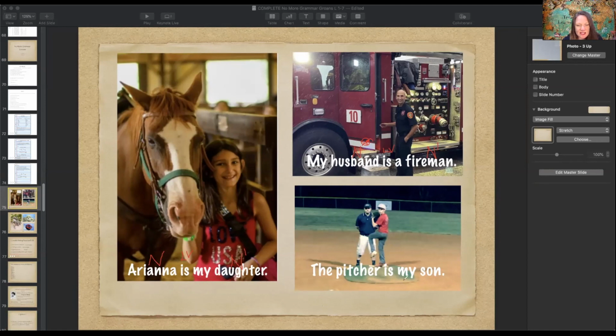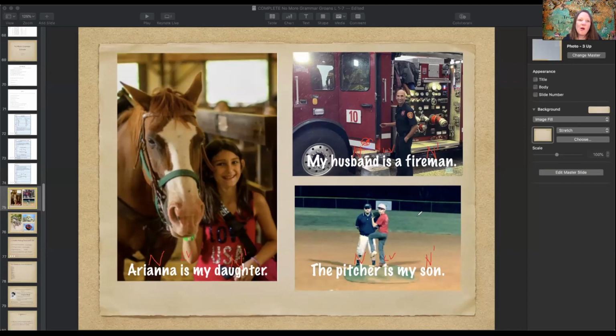The pitcher is my son. Is is my linking verb. Pitcher is the subject. What noun comes after the linking verb? Son. That is correct. So that is the predicate nominative. Does it rename pitcher? Pitcher is my son. I could say my son is the pitcher.